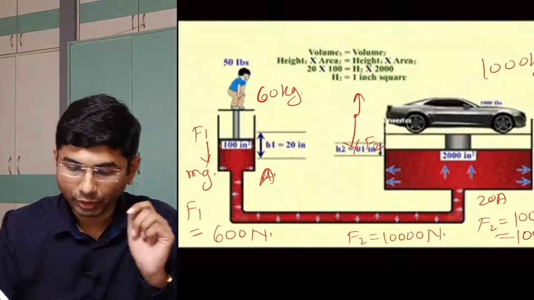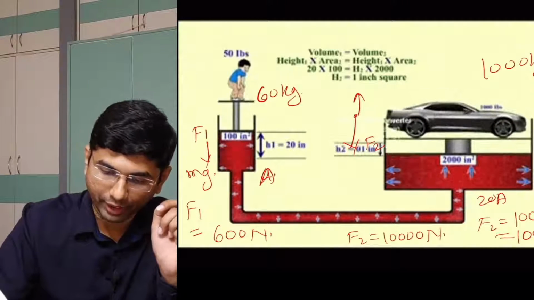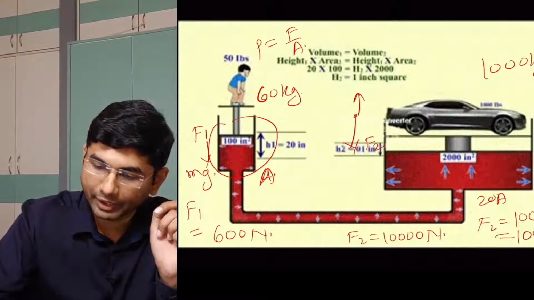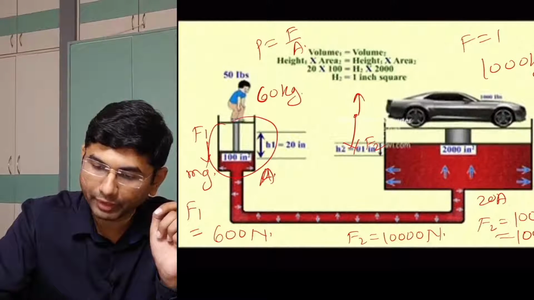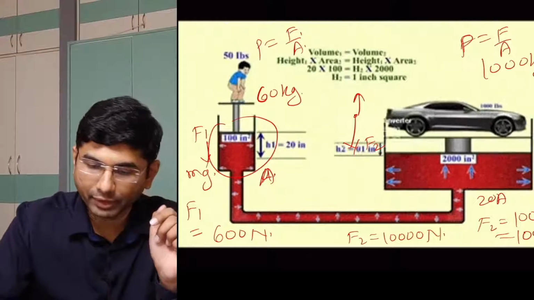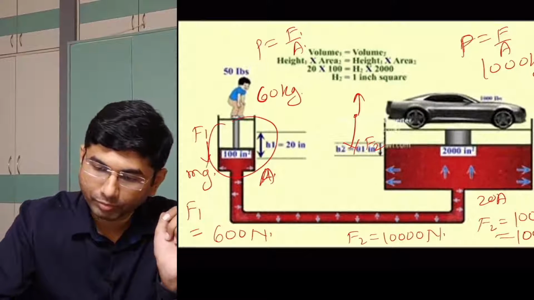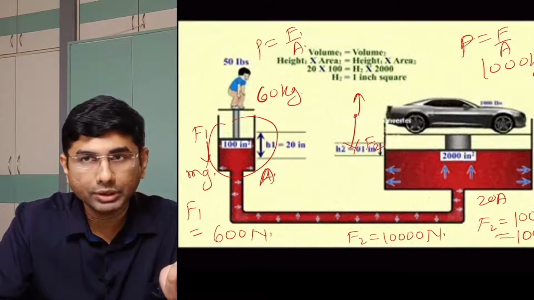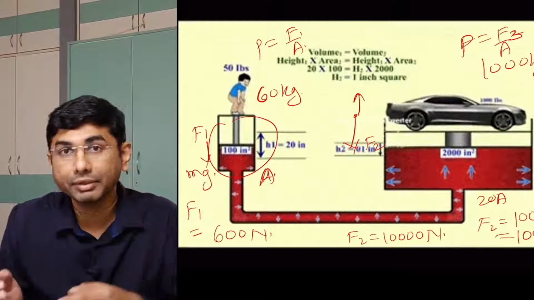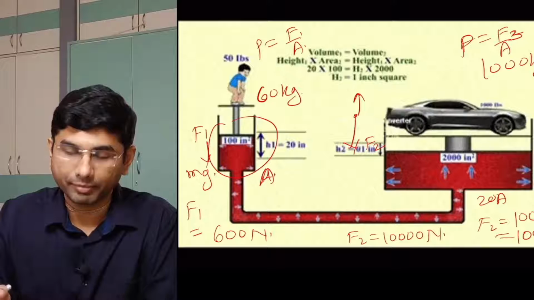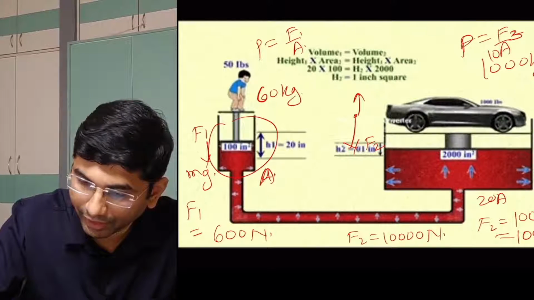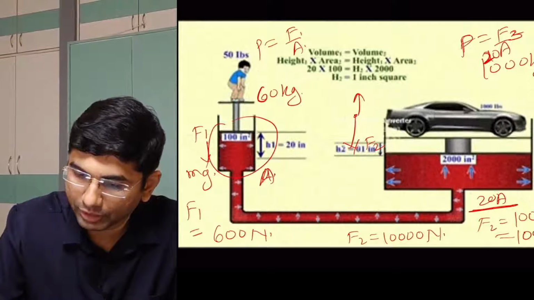What is happening here? The pressure at the first point is equal to force upon area, and here also the pressure will be force upon area. Here the pressure is F1 upon area A. Here we don't know how much the pressure is, so I'll put F3, the force which is actually being transferred there. And here the area is A, here the area is 20 times A.